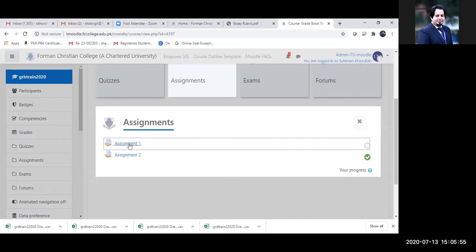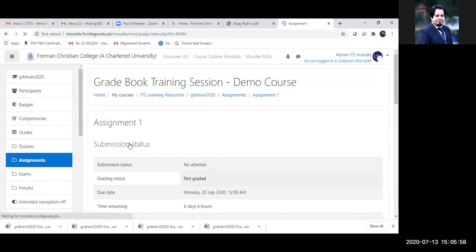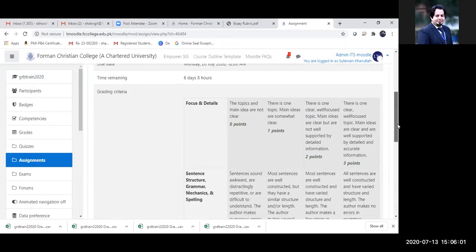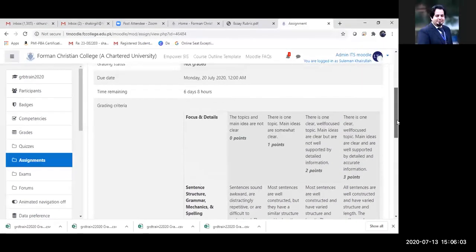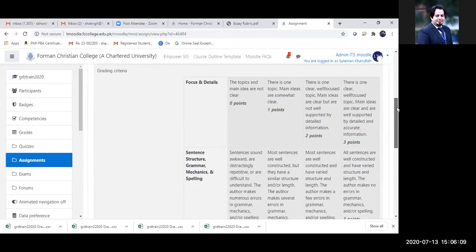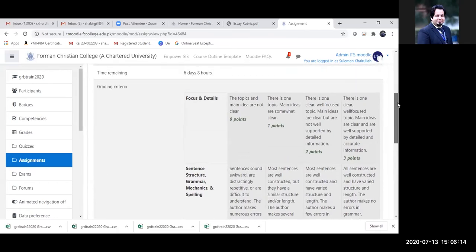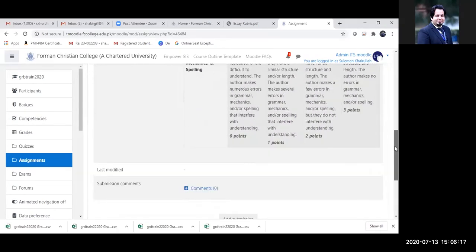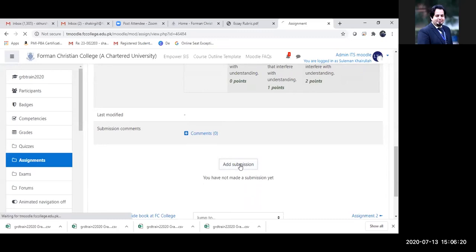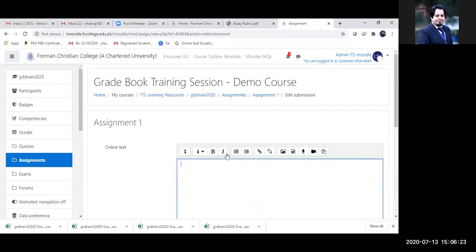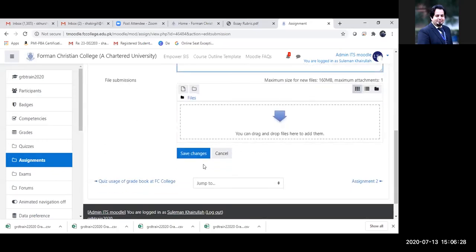If I go to my assignment and I click on assignment 1, right now I'm a student, I'm Suleiman. The best thing about Moodle is, the first thing that I see is the grading criteria. So I as a student, while submitting the assignment, would know what criteria my instructor is going to evaluate me on. So I can view the entire rubric over here. And then if I scroll down, as a student, I will add a submission. I will just put some text over here and then save the changes. So this is the assignment that I have saved.